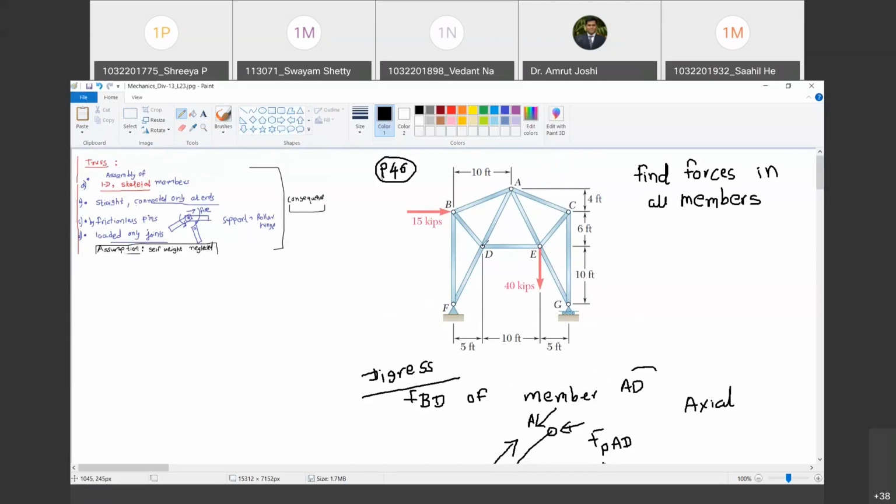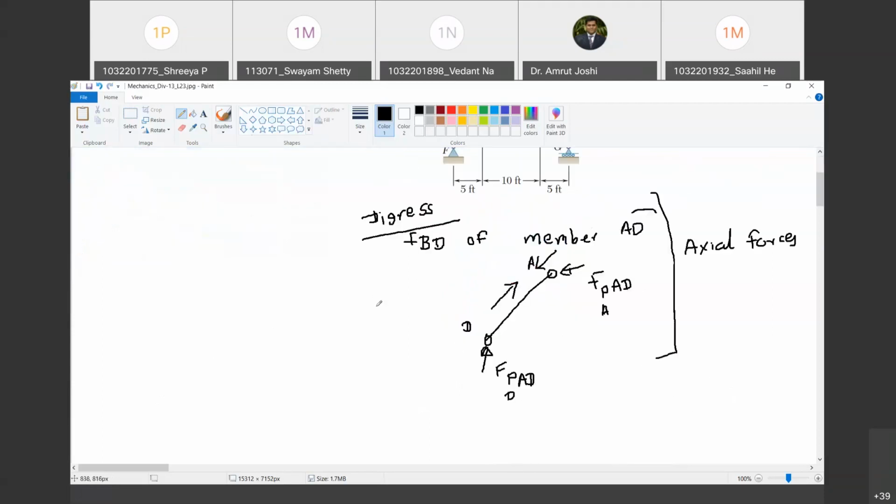Yes, sir. So if it is member AD, what will its axis be? It will be this one. Are you with me? Yes, sir. If you are considering member EC, what is its axis? This one. Yes. Happy? So therefore, all the members in a truss will be subjected to only axial forces. Happy? Yes, sir. Forces along the axis. I hope you have understood what I am trying to say. Are you with me? Yes, sir. Two force member.